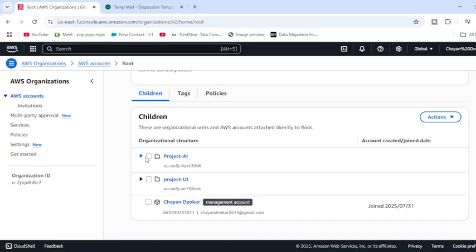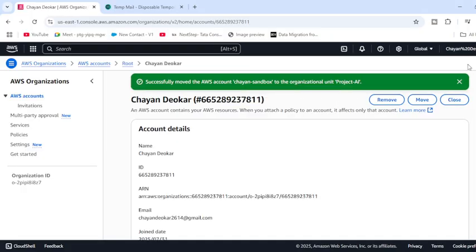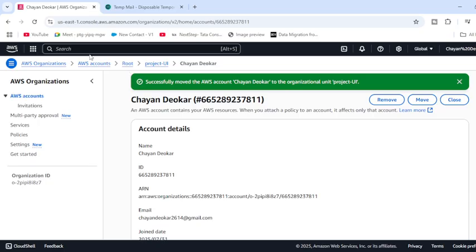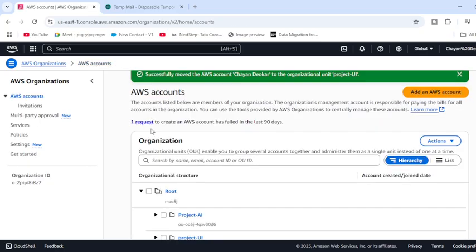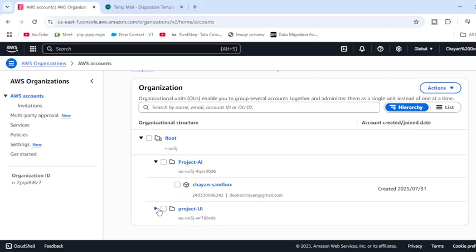And here, if you come over here, you can check it out. This particular giant sandbox has been working over here. If I want this main account to work in the project's UI part, I can just quickly move it towards the UI part. So here, now you can check the hierarchy. We have a root account, and in the root account we have two organizations: one is projects UI and the other is projects AI.